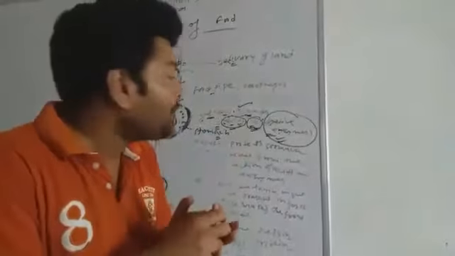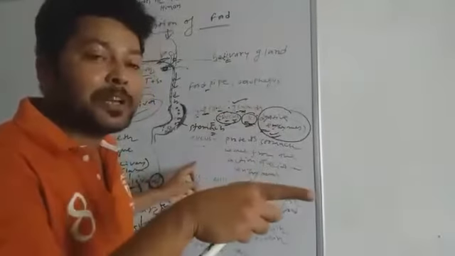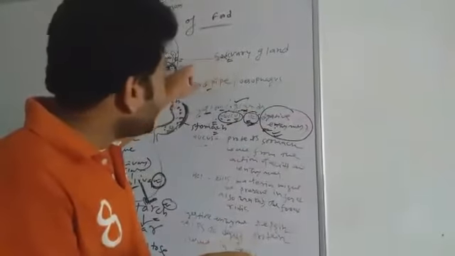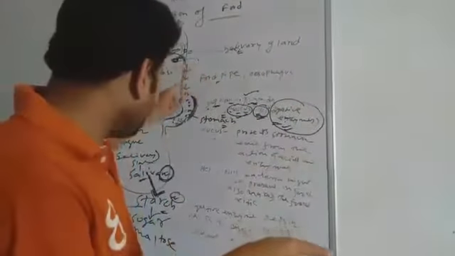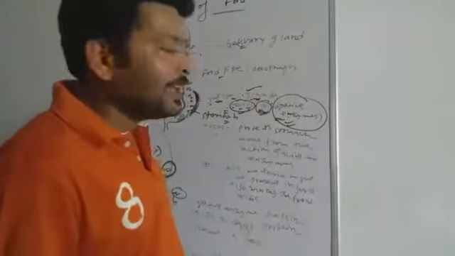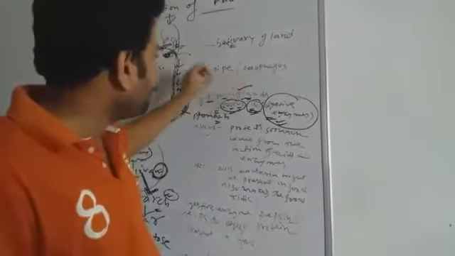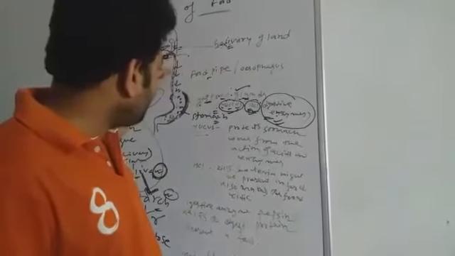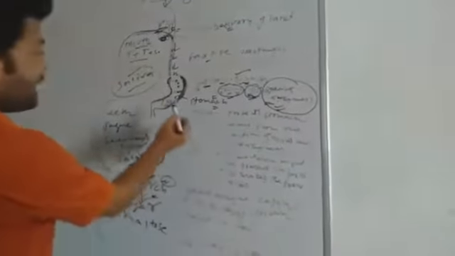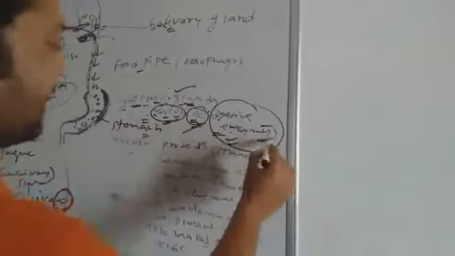What is the function of saliva? Saliva converts the starch present in the food we eat into sugar, maltose. After that, with the help of the tongue, we swallow the food. With the help of the food pipe, the food moves downward and at last reaches the stomach. At the lining of the stomach, gastric glands are present. Through gastric glands, mucus, hydrochloric acid and digestive enzymes are secreted.